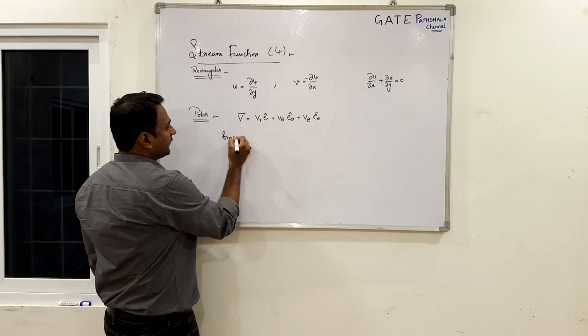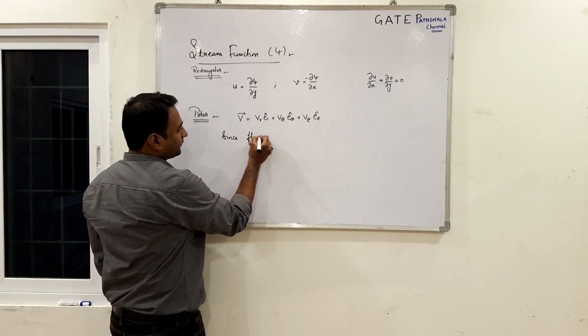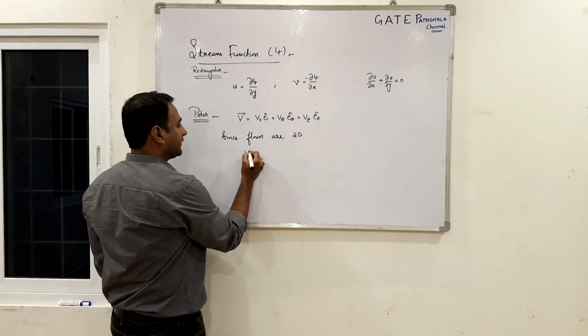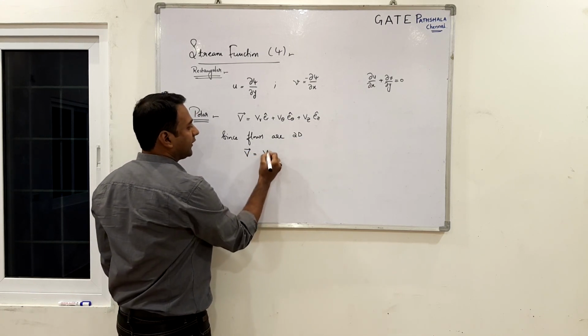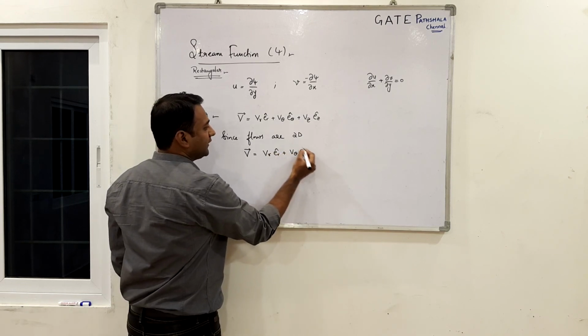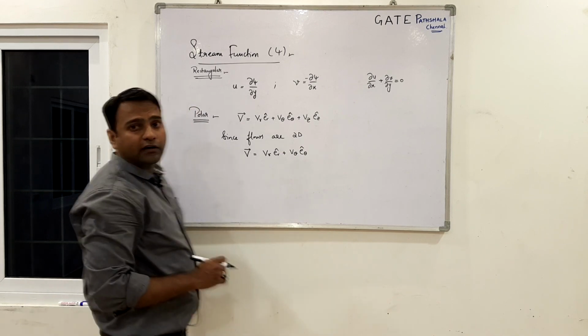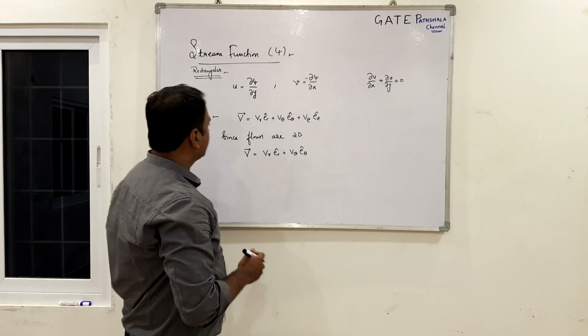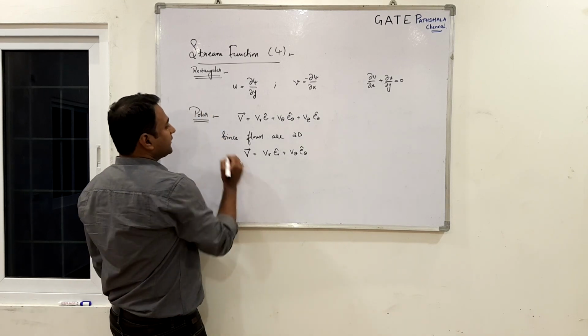Since flows are 2D, our very first assumption, the velocity vector in polar we will write as Vr er cap plus Vθ eθ cap, where Vr and Vθ are the radial and tangential components of the velocity.